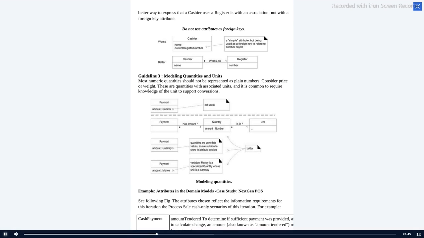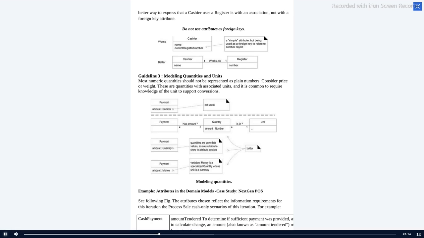Here you can note down: Cashier is a domain, with name and current register. We have already learned this. Current register number is a foreign key, and it is already available under register number. So you should not use it like this. You should split it up and use cashier name and register number, so the cashier works on the register. This is the example that you should not use a foreign key as an attribute.